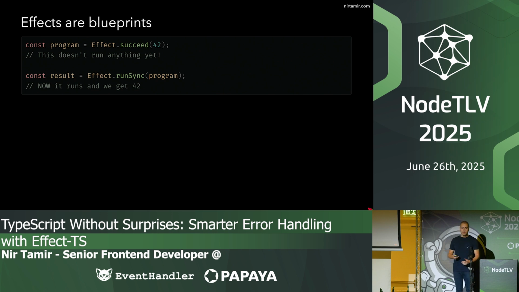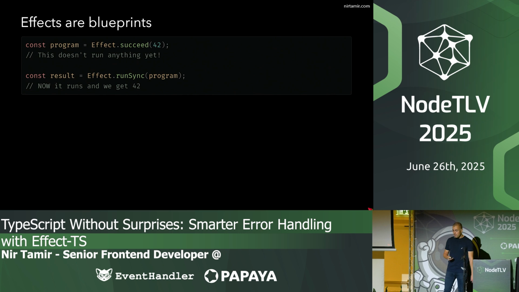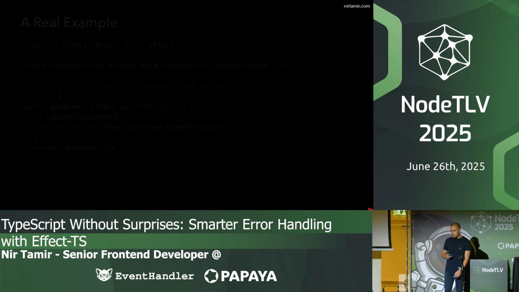Effects are like blueprints. When you create effects, you don't run them yet, nothing is executed yet. We have to use runSync or runPromise. Those are methods that Effect provides in order to execute the effect.